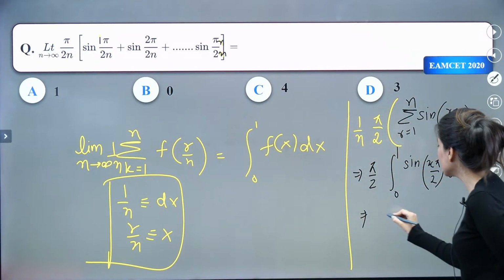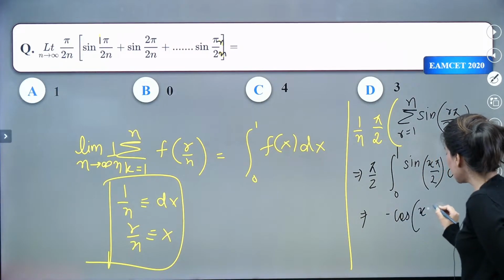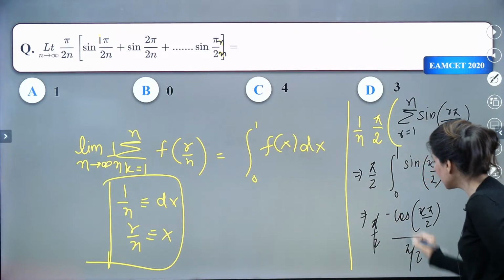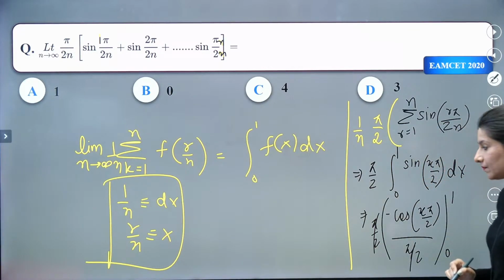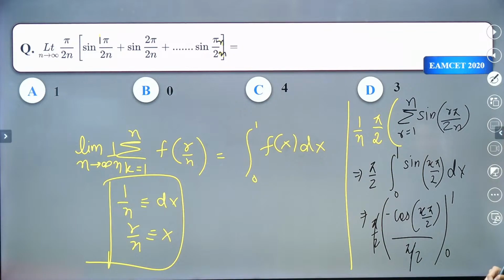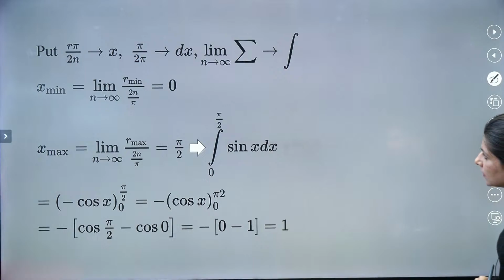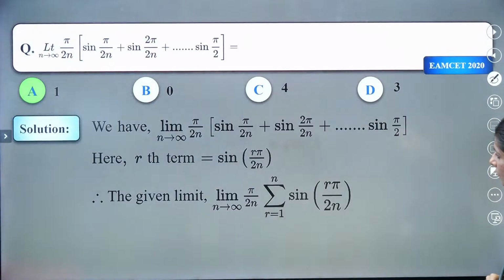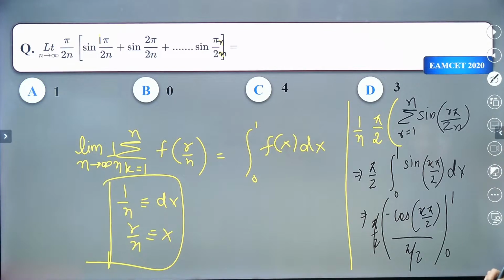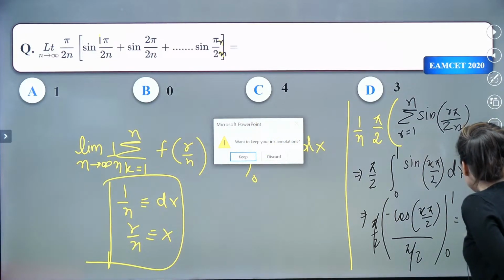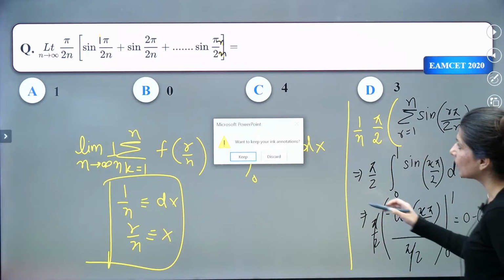Let's integrate the sine. So this is going to be cos of x pi by 2 whole upon pi by 2. Pi by 2 is getting cancelled out, and this is 0 to 1. Now put the value. The moment we put 1, what do I get? Minus cos pi by 2. And the moment we put 0, what do I get is 0. So basically 0 minus 1. So this is going to be 1 as the right answer.